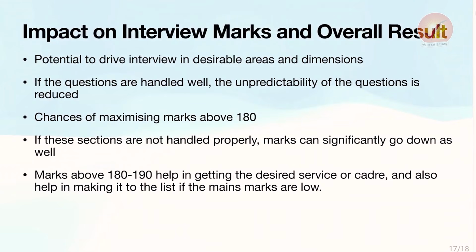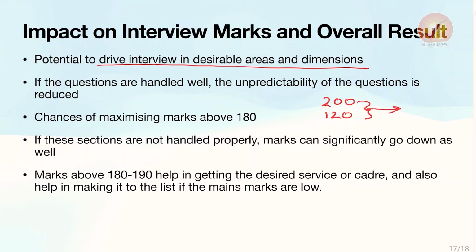Then we move on to the impact on interview marks and overall result. Like we have already discussed, you have the chances of getting over 200 marks or below 120 marks if you do not handle the questions very well. It depends on a lot of factors. But then your achievement section has the potential to drive interview in particularly desirable areas and dimensions. You drive the areas that the interview will go towards, which is why a good mark range becomes easier for you. It becomes easier for you to prepare a particular area.